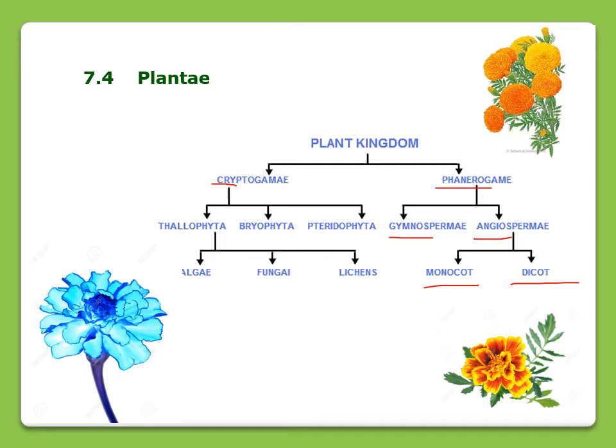Now let me come back to cryptogam. Cryptogam is further classified into three groups: Thallophyta, Bryophyta, and Pteridophyta. Thallophyta is divided into algae, fungi, and lichens. All these groups and their characteristics we will discuss today in this session. So let me start with cryptogam.